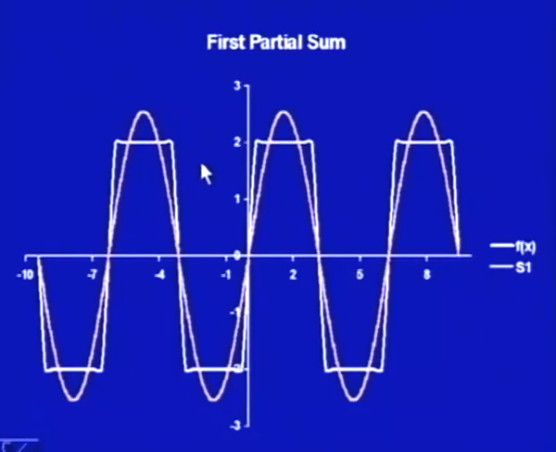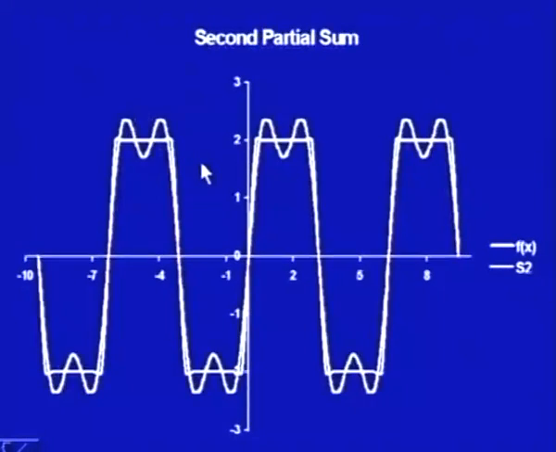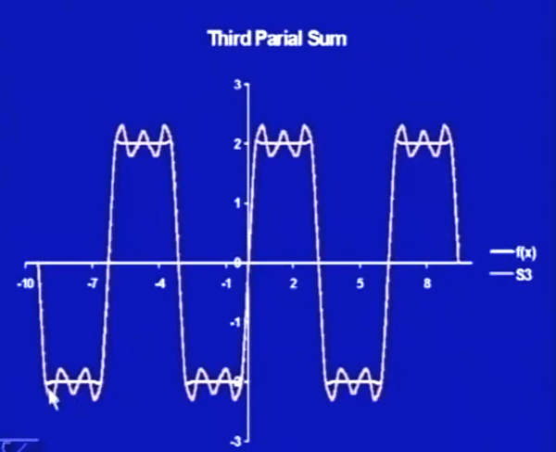Let us see if I use the first two terms, that is S2. Now you see we first moved very far away, and now we are coming a little bit inside. Let us see if I am using the third function, S3, that is 3 terms. Now we are approximating better. As I increase the number of terms in the approximation, this function gets nearer to the actual function.